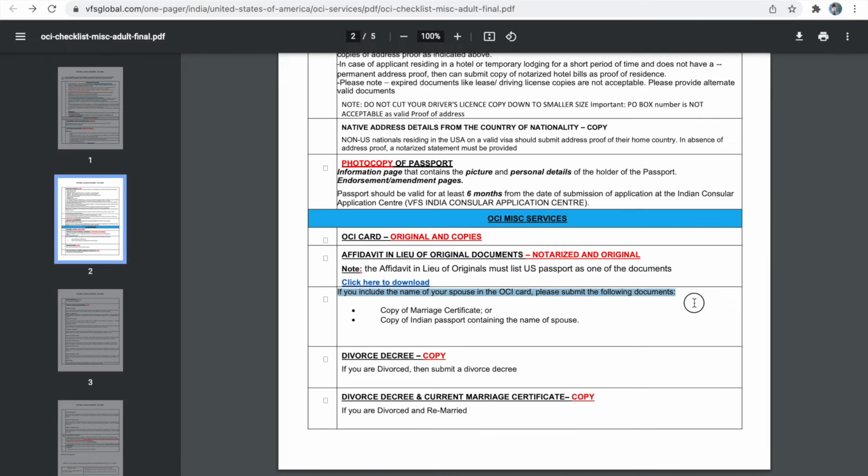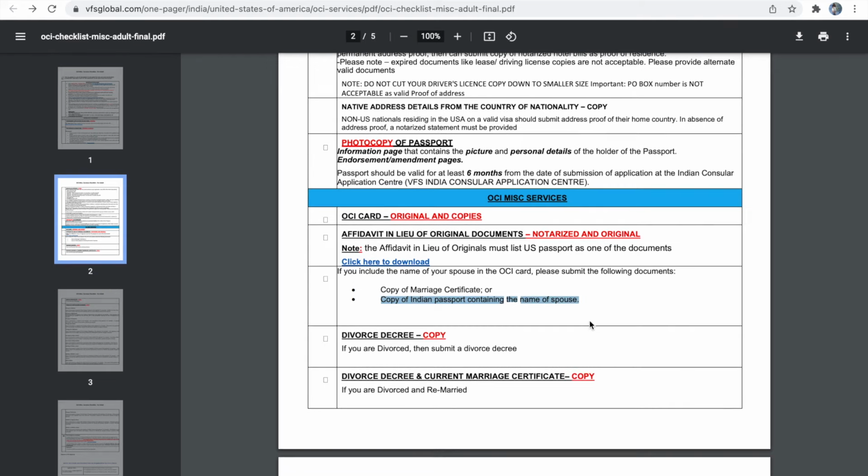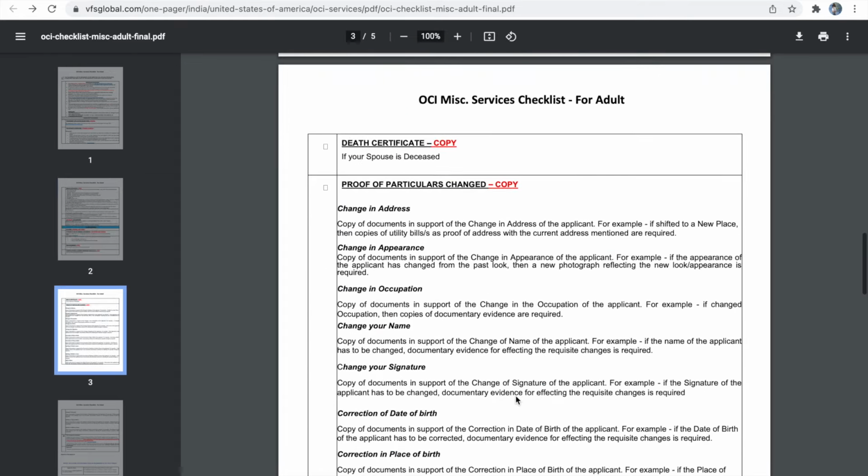So if you need to include the name of your spouse in the OCA card, then you have to provide one copy of your marriage certificate or a copy of your spouse's Indian passport which contains the spouse's name in it. Likewise, if you have to remove the name of your spouse from your old OCA card, then you have to provide divorce decrees to remove the name of your spouse which is present in your old OCA card if you are divorced now. So, proof of additional particulars.